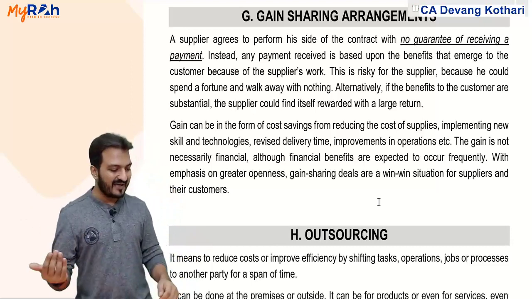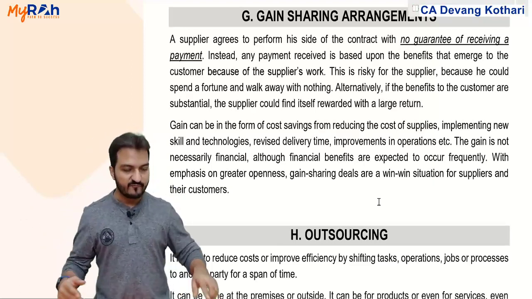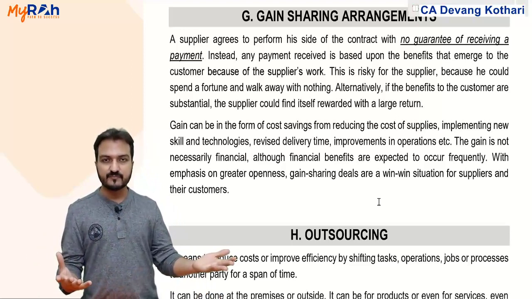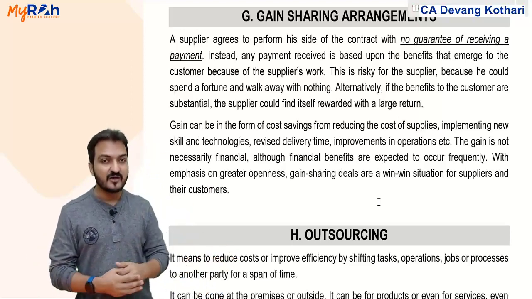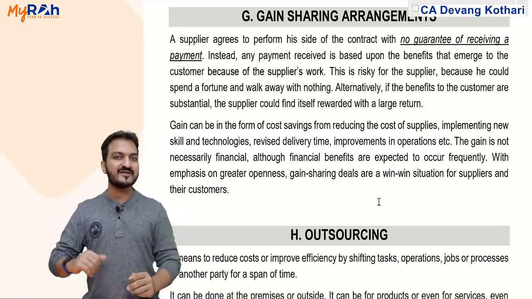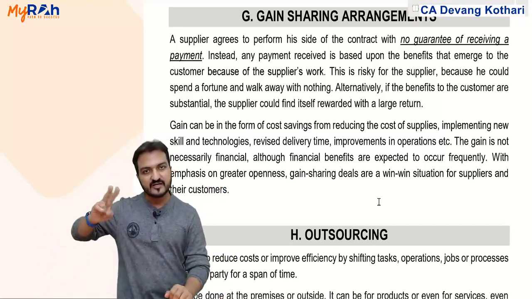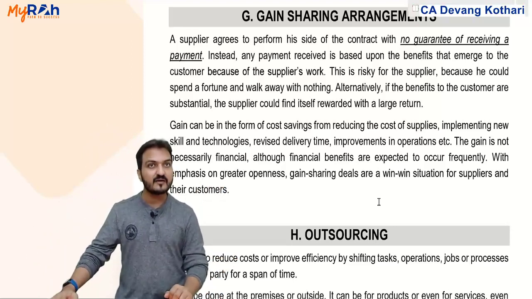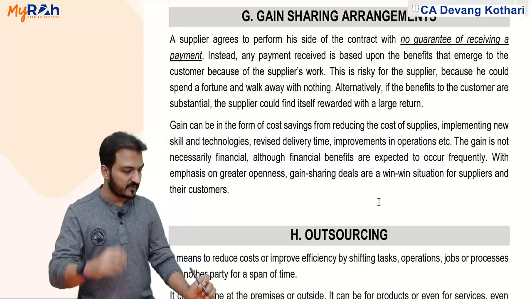If the supplier gives me some services because of which my sales increase, because of which my customers increase, I have some benefit. That benefit is now shared with the supplier. The sharing ratio has been decided. That is called a gain sharing arrangement.